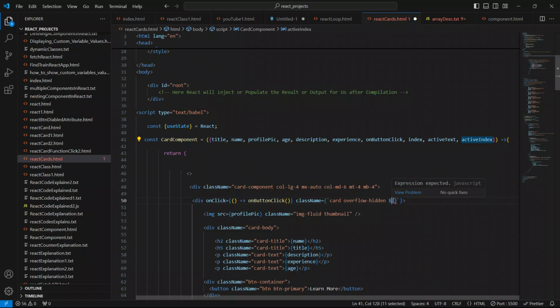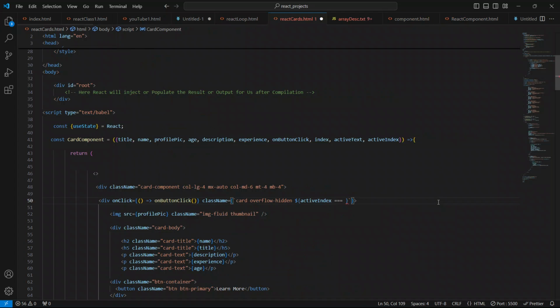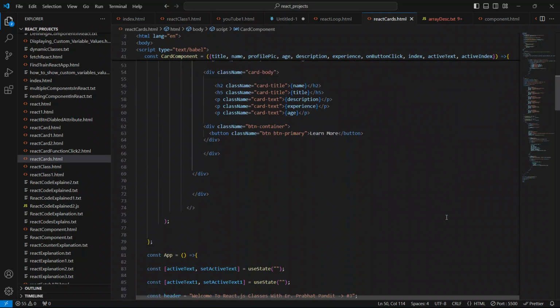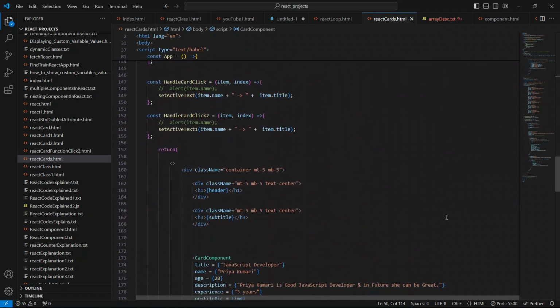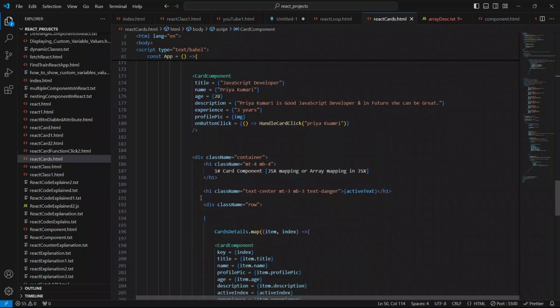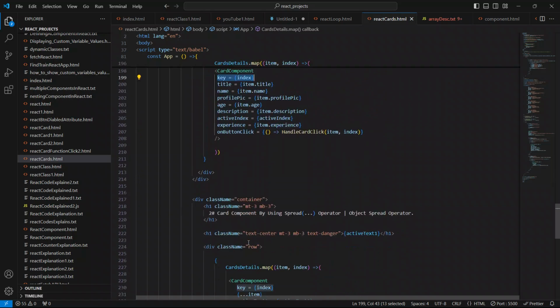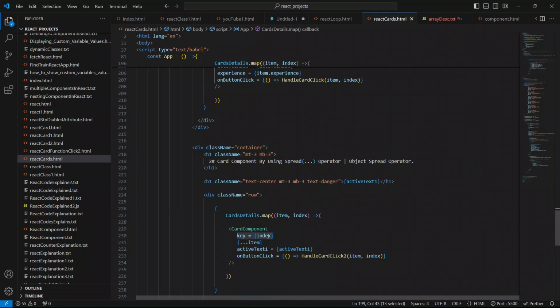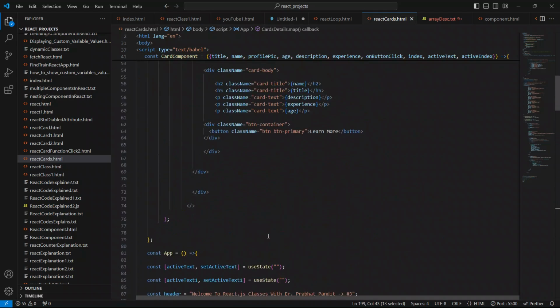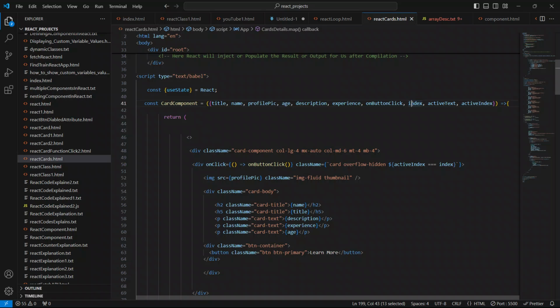Okay, this active index equal to this provided index, which we have passed as a prop here also. See, I have given the index as a prop, and we have defined it here in our components also as a prop.